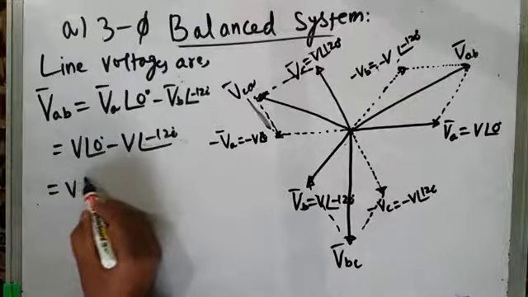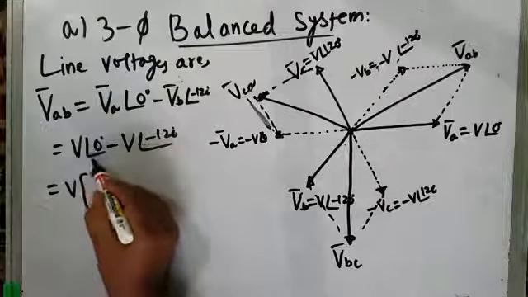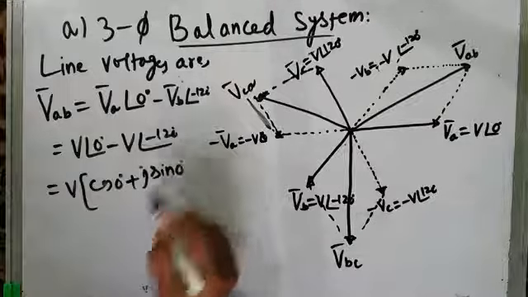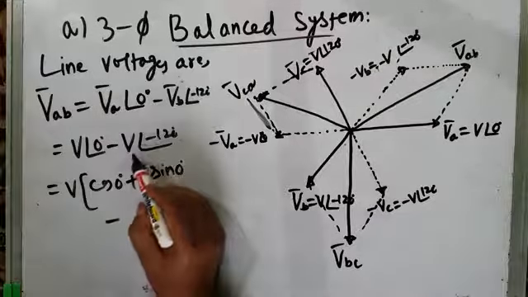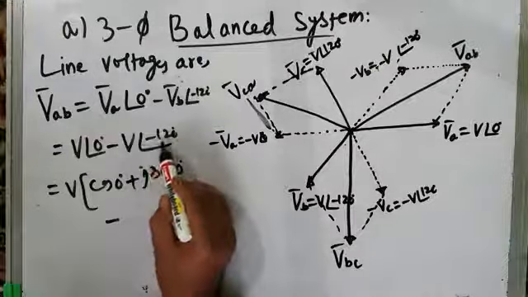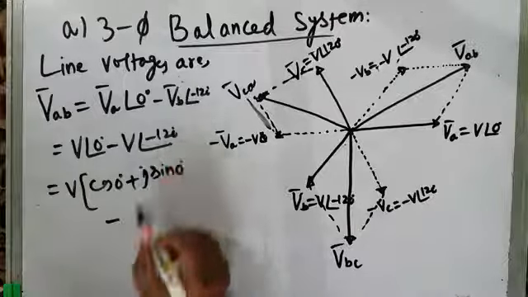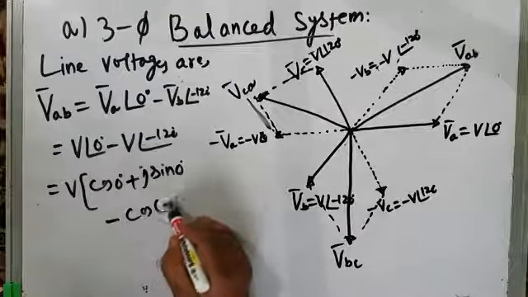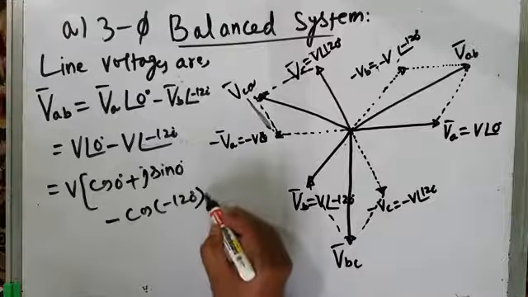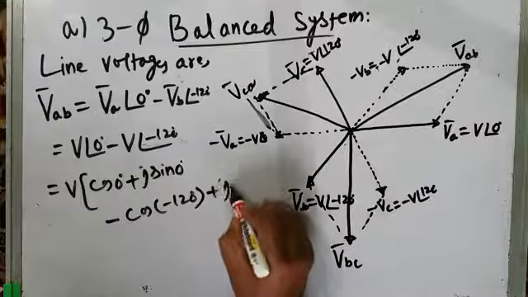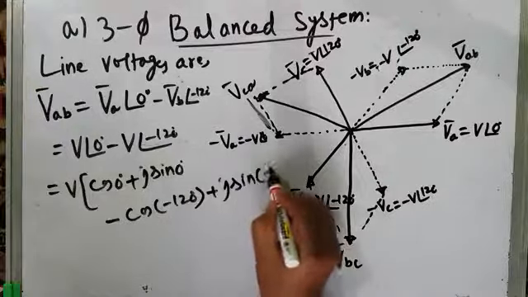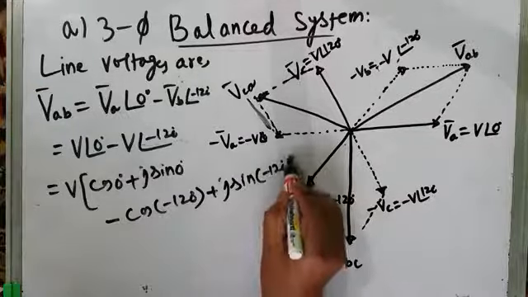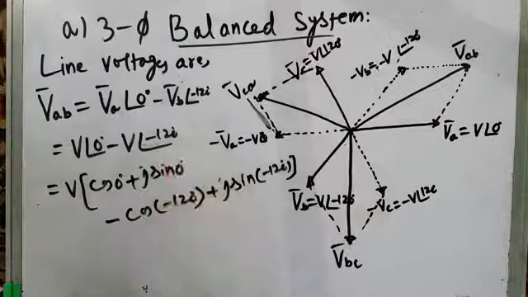What does a phasor angle of 0 degrees mean? It means cos 0 degrees plus j sine 0. Minus, what does the angle of minus 120 degrees mean? It means cos of minus 120 degrees plus j sine of minus 120 degrees. This is what we mean by these phasor angles.